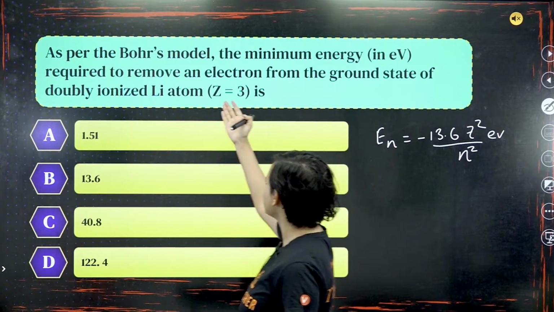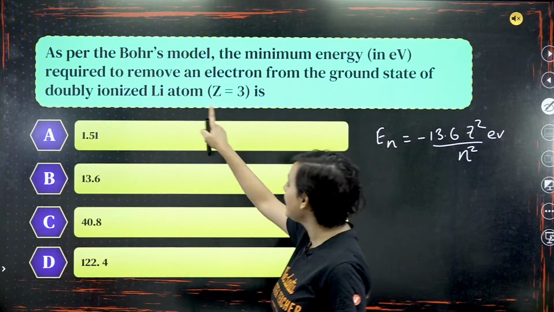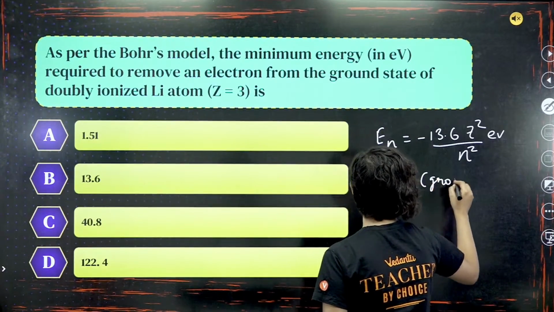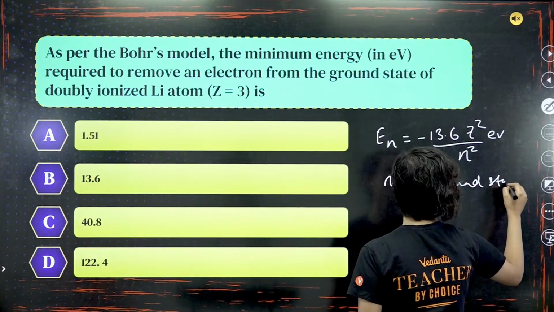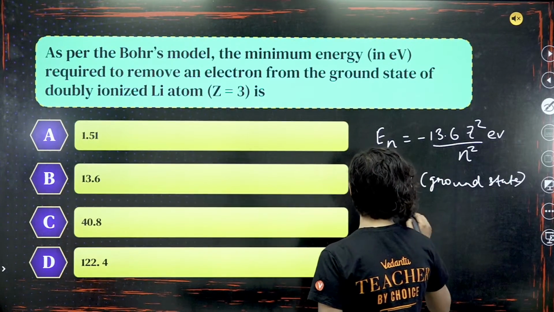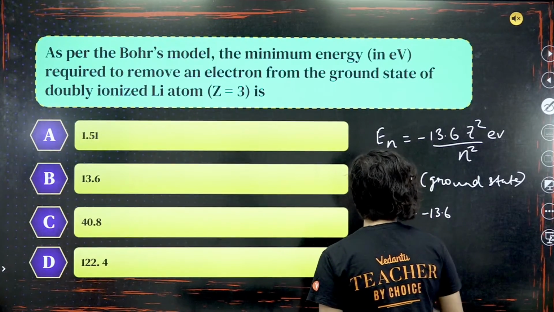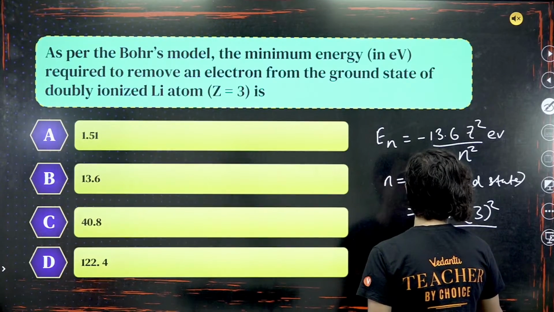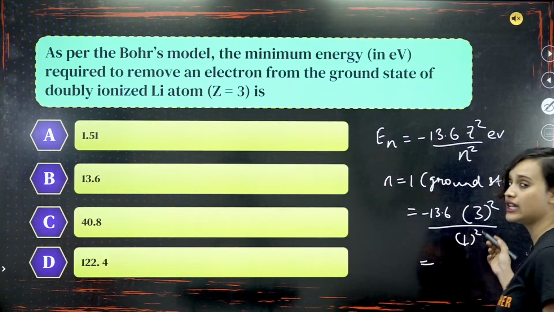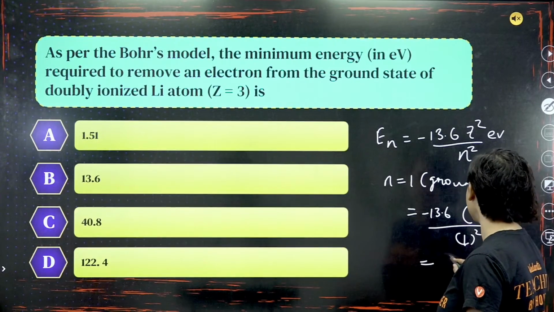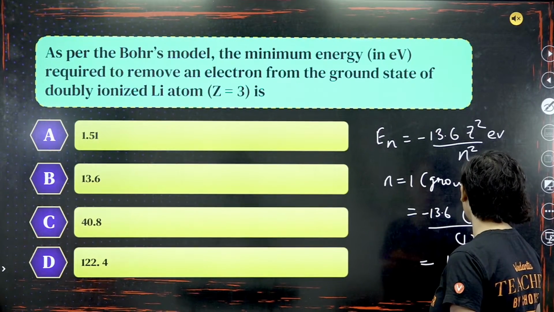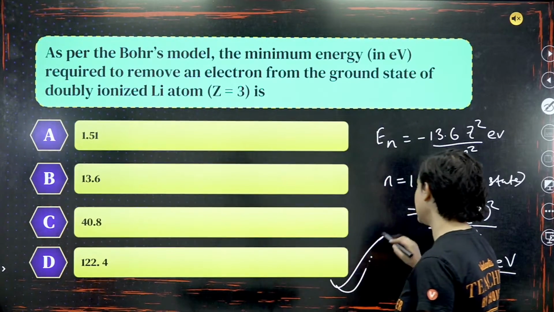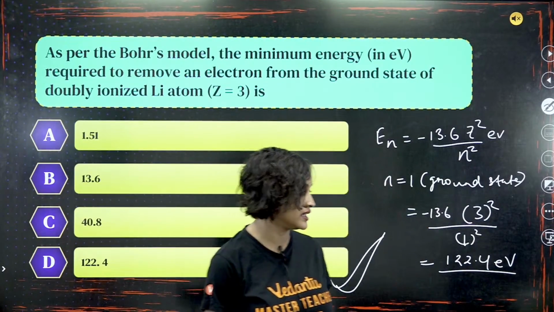Now Z is given to us as 3, right? N will be equal to 1 for ground state. Am I right, everyone? Absolutely yes. So now if I calculate, minus 13.6, or you can just remove the minus also, Z square is 3 square divided by 1 square. 3 into 3 is 9. 9 into 13.6, if you do, you will get the result as 122.4 electron volt, right? Which means that option D is our correct answer. How many of you got option D? I don't see D.